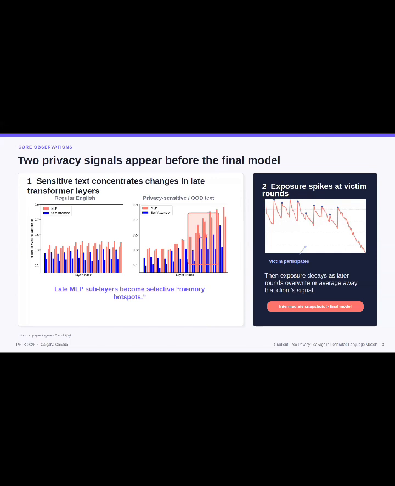Our second observation is that the privacy signal is often strongest before federated training ends. When a victim participates in a training round, the exposure of that victim's private sequence increases. In subsequent rounds, averaging and updates from other clients gradually weaken the signal. Therefore, an intermediate snapshot can leak more information than the final converged model. These two observations motivate our attack. First, identify likely victim rounds, and second, selectively amplify memorization within L-star.